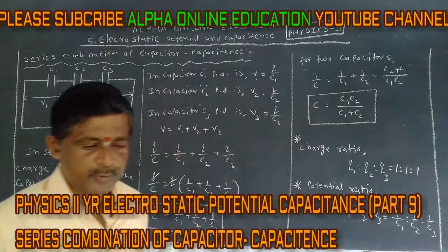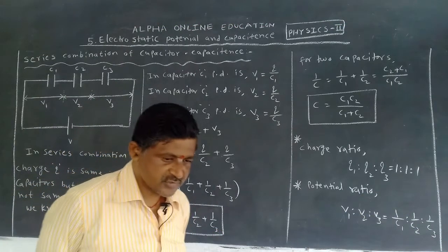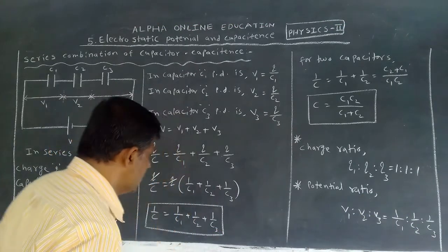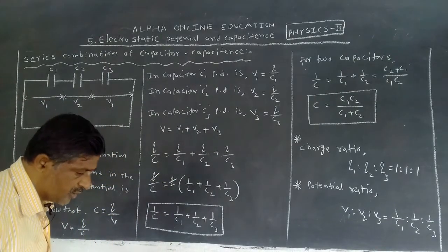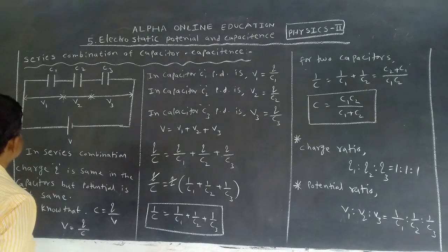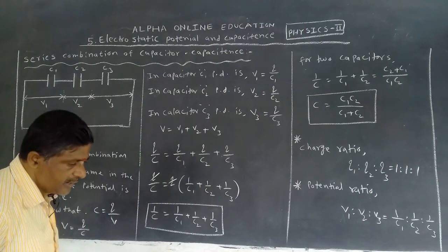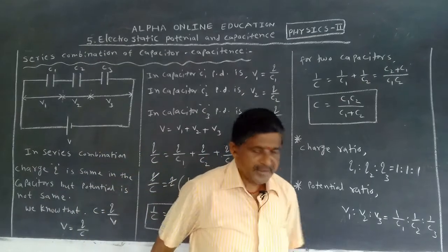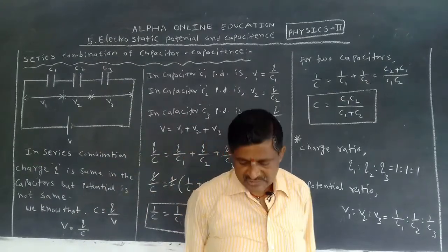This is a very important question in this chapter for 4 marks from the examination point of view, and based on this we will also get problems for 2 marks. Now the topic is series combination of capacitors and its capacitance.